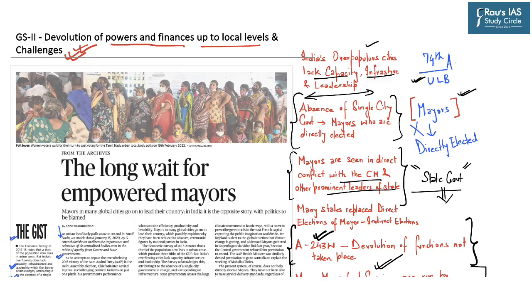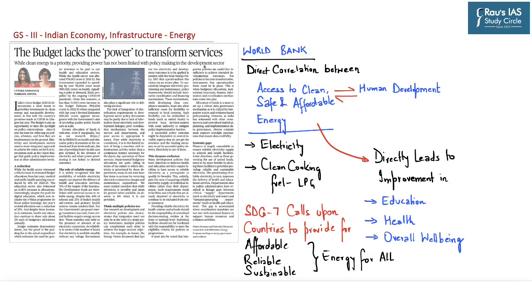So, after understanding this topic, let's take up the next two articles for discussion. Now the next news to be taken up appears on page number 6 in the article section. It says the budget lacks the power to transform services. While clean energy is a priority, providing power has not been linked with policy making in the development sector.